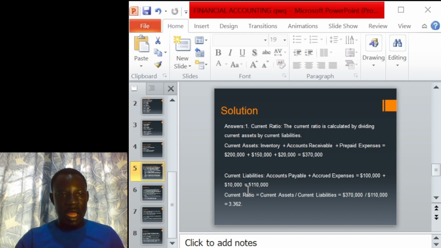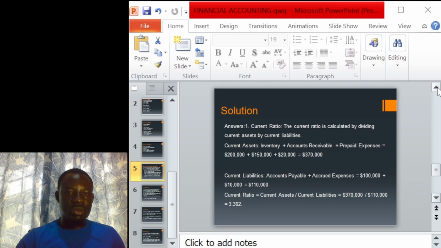Then we came to the current liability, where in the question we identified account payables and accrued expenses. The account payables was 100,000 plus accrued expenses of 10,000. If you add the account payable plus the accrued expenses, we arrive at 110,000. At the end, to determine the current ratio, we divided the current assets by our current liability and arrived at 3.6362. That was the ratio for the question asked.